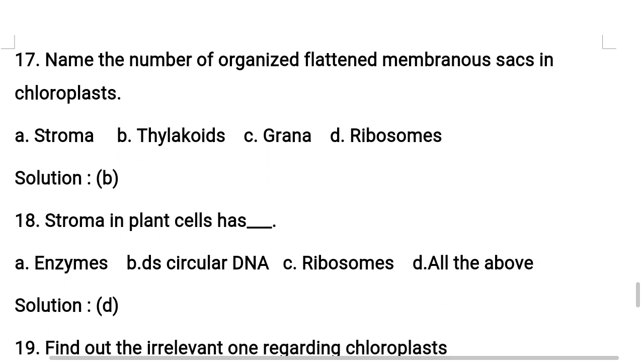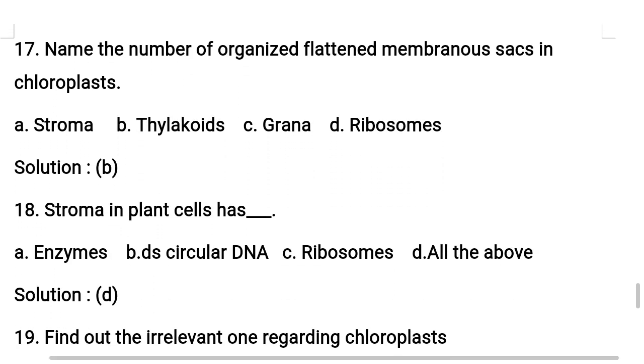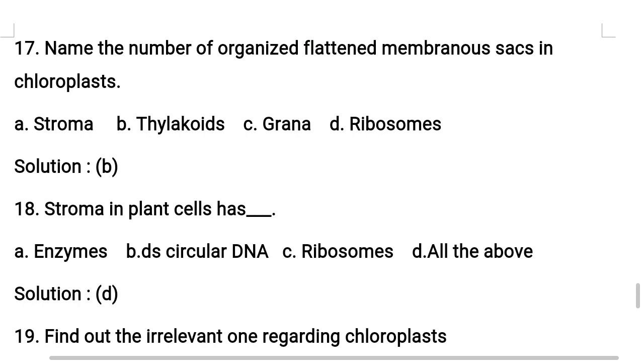Now going to 17th question. Name the number of organized flattened membranous sacs in the chloroplasts. What are those? Let us see options. A. Stroma. B. Thylakoids. C. Grana. D. Ribosomes. So the correct option for this question is thylakoids. Students, I will explain this one. Listen to me very carefully.